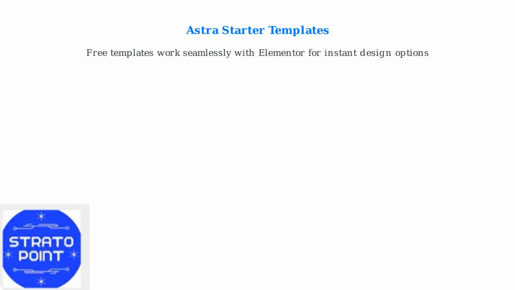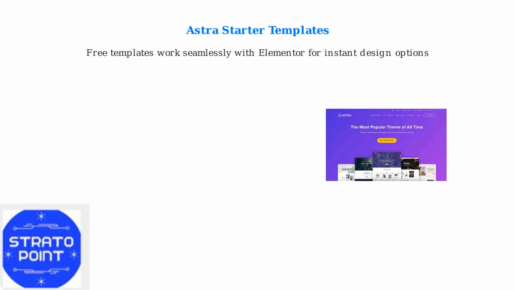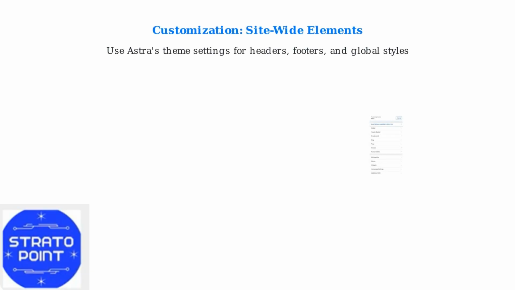Astra offers free starter templates that integrate perfectly with Elementor. Choose from blog, portfolio, or landing page designs to get started quickly. Customize Astra's site-wide elements, like headers and footers, through the theme settings. This applies changes globally across your site.